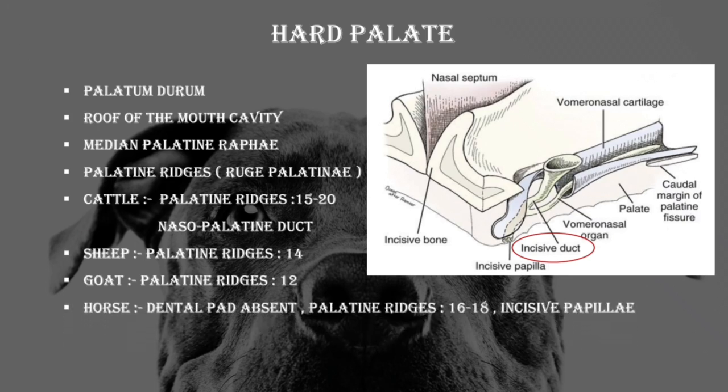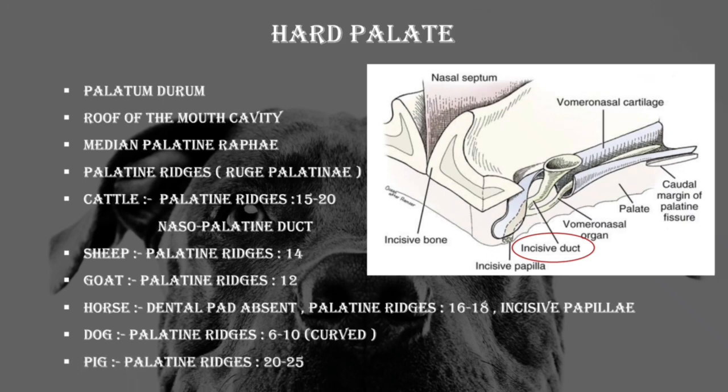In case of horses, the dental pad is absent, and instead they have 6 incisor teeth on upper jaw. Palatine ridges are 16 to 18 in number in case of horses. Incisive papilla is present in them and is located between first pair of ridge and incisors. In dogs, the palatine ridges are 6 to 10 in number and they are curved. In case of pigs, there are 20 to 25 palatine ridges.